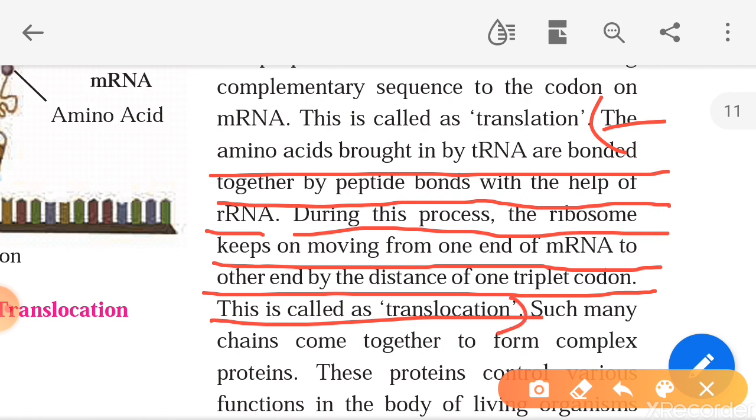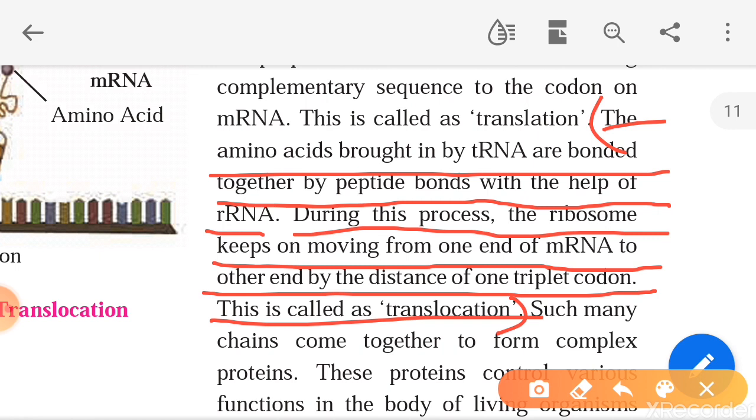So we have studied three concepts: transcription, where the synthesis of mRNA is taking place. The next step is translation, in which the mRNA formed in transcription brings the coded message for amino acids from DNA into the cytoplasm. That message is in the form of 3 nucleotides, therefore it is called a triplet codon. Okay, and tRNA has an anticodon complementary to the sequence of the codons on mRNA. So this is called translation.